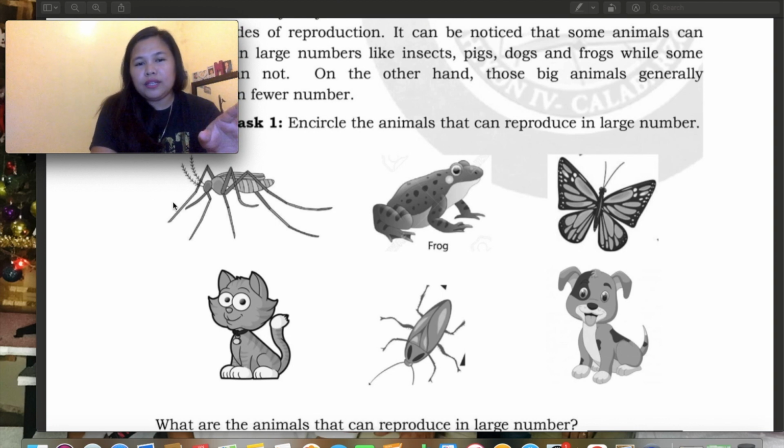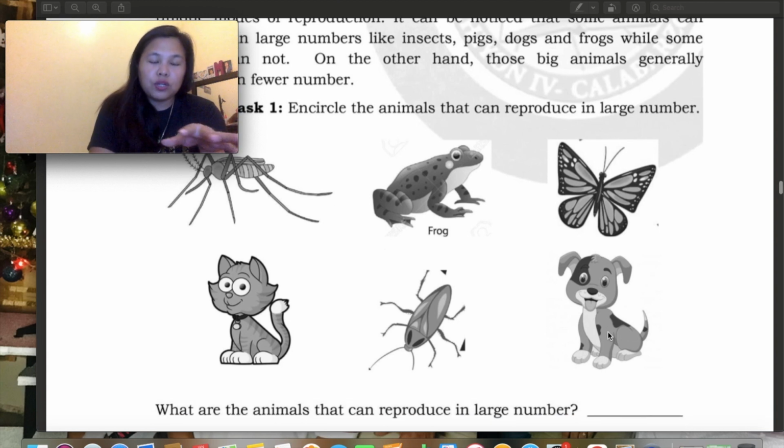So, yung 1 is grasshopper. Number 2, frog. Number 3, butterfly. Number 4, cat. Number 5, cockroach. Number 6, puppy or dog. So, isulat nyo lang, name the animals that can reproduce in a large number. So, isulat nyo na lang.